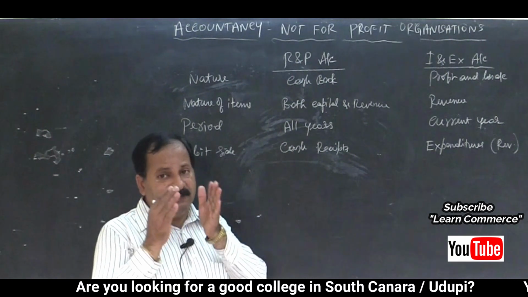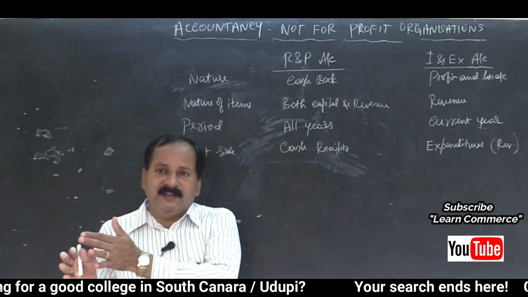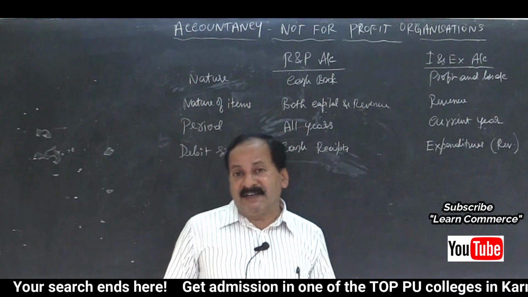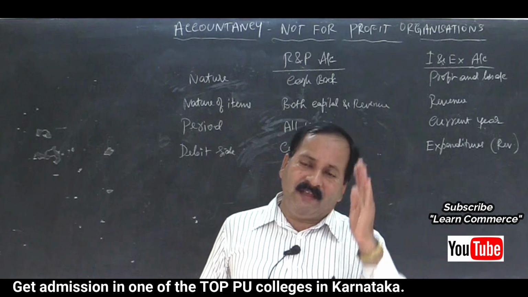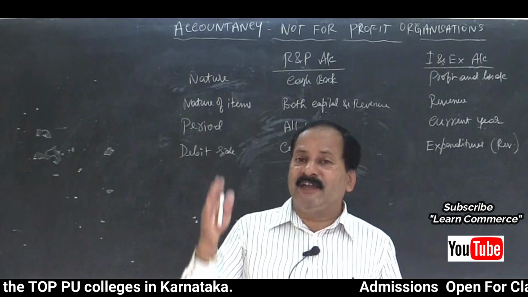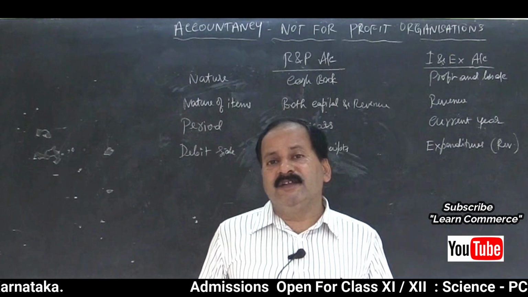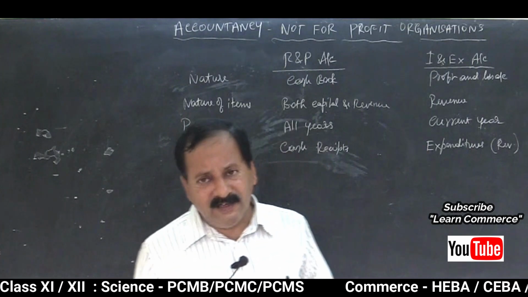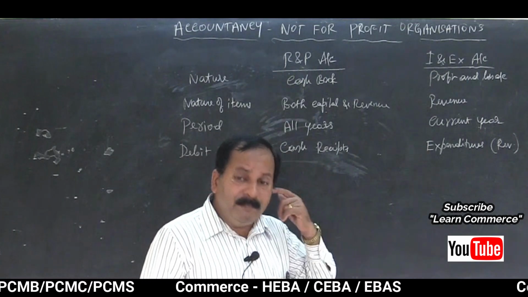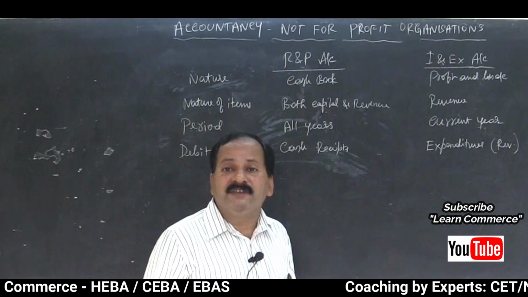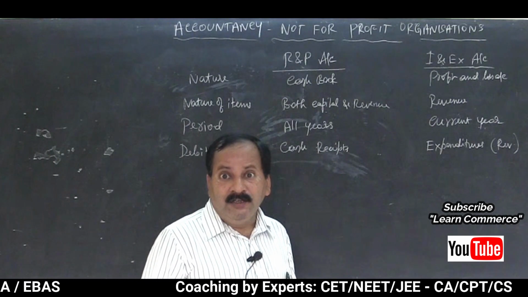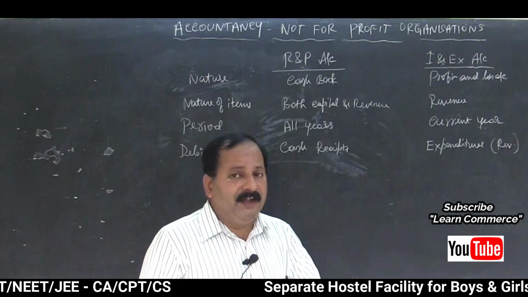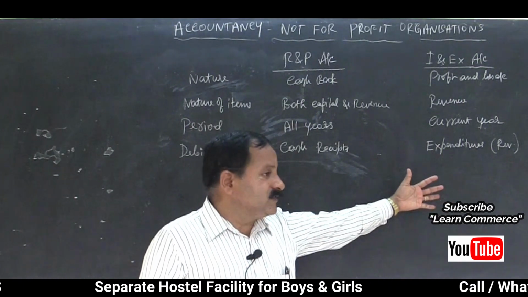While preparing the income and expenditure account, they will write income first because the name is income and expenditure account. It is not expenditure and income account. So students get confused and record all the incomes on the debit side and all the expenditures on the credit side, and they will get a big zero in the board exam. Be careful about this, friends. On the debit side, expenditure; on the credit side, income. That is how we record in the books of accounts.